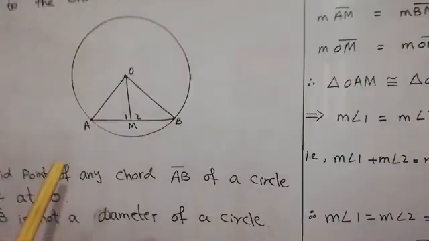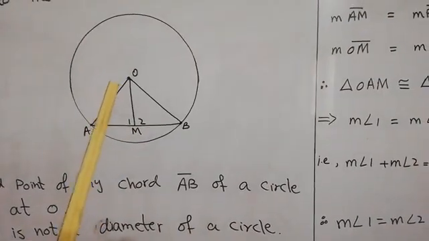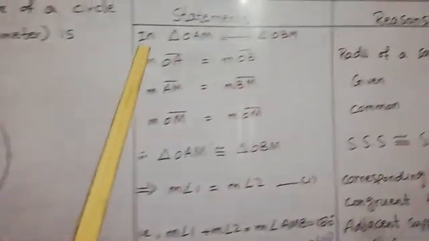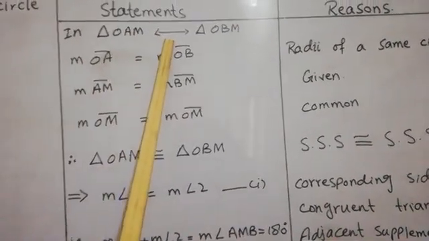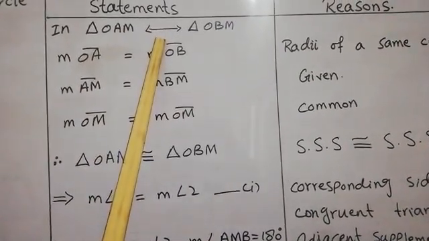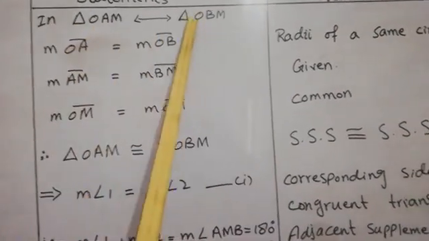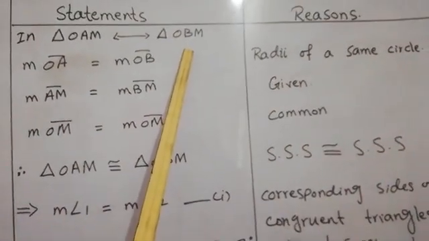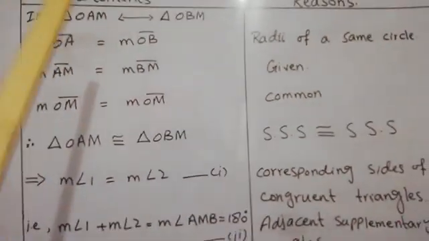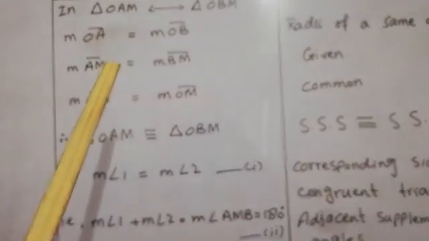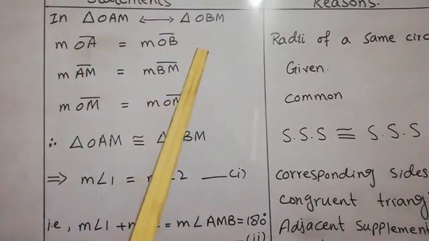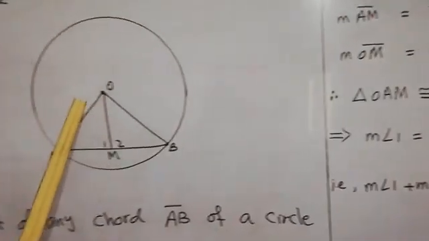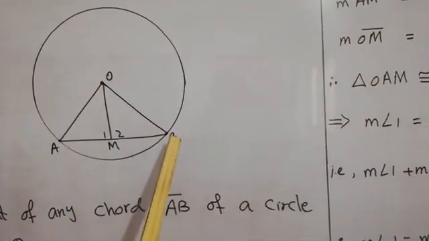We will write the statements and reasons with the help of the diagram. In our diagram, you can see that there are two triangles OAM and OBM. So first of all, we will write the correspondence. This is a sign of the correspondence, that we will tell that there is a correspondence between these two right angle triangles. And now we will compare the sides or the angles of that triangle. Our first thing is that the measurement of OA equals the measurement of OB.